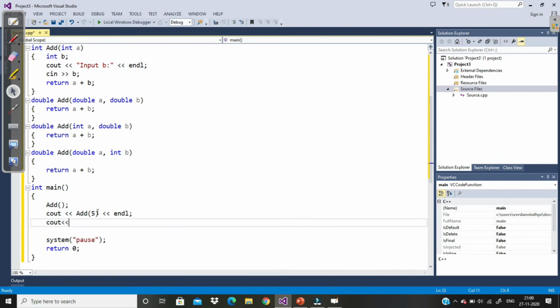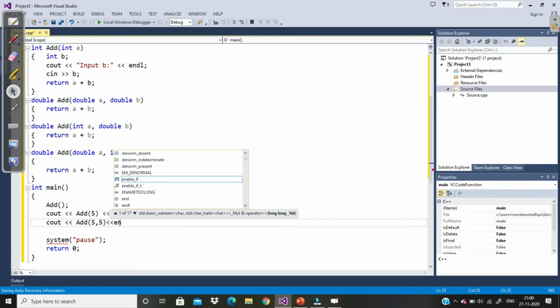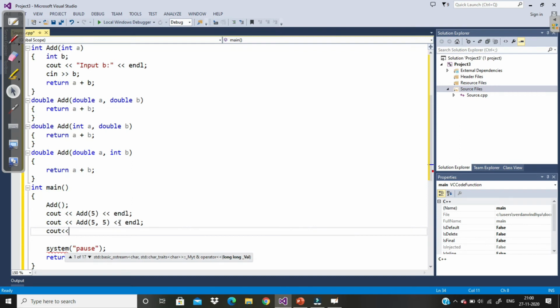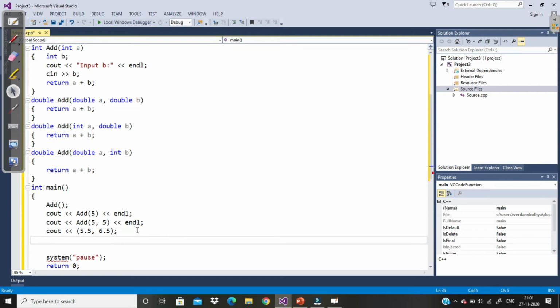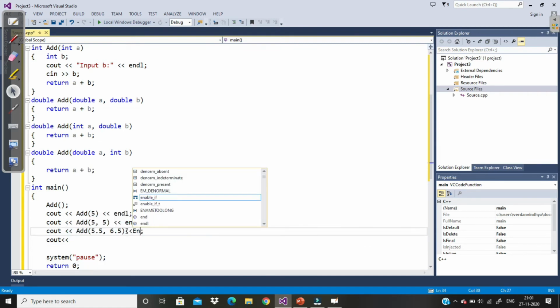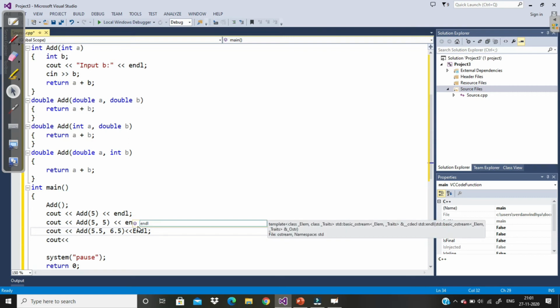Cout add 5, 5. Next line cout, then both are double type, 5.5, 6.5. Then cout, sorry, here I should write the function also, add, end line.